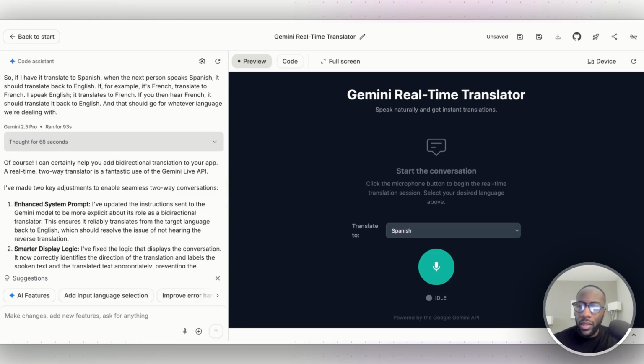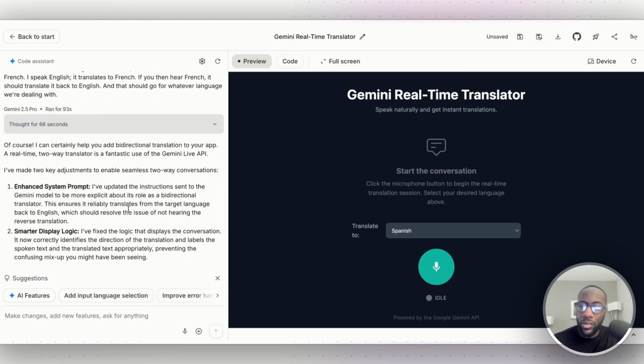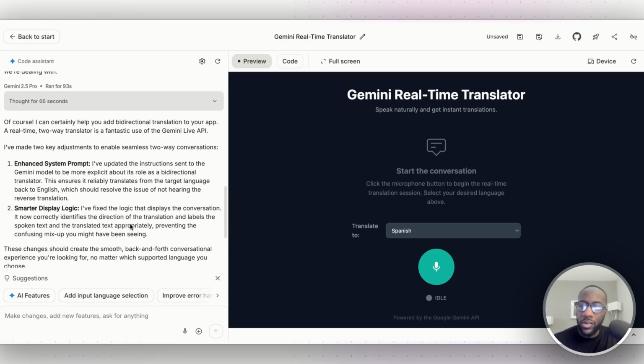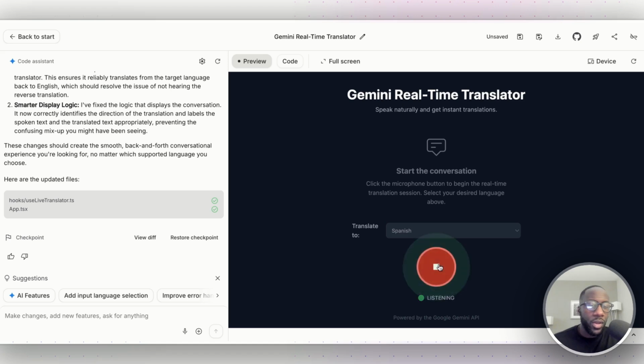Let's see what it does. Enhanced system prompt. Updated instructions sent to the Gemini models, be more explicit about its role as a bidirectional translator, smarter display logic. All right, let's see. I'm testing this out once again.